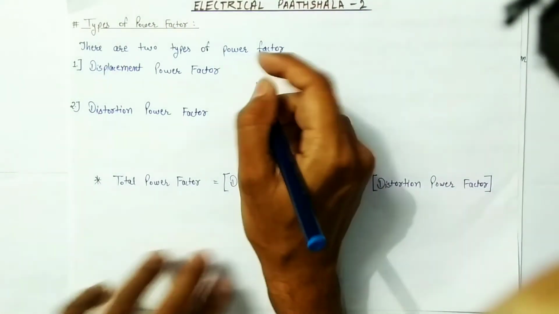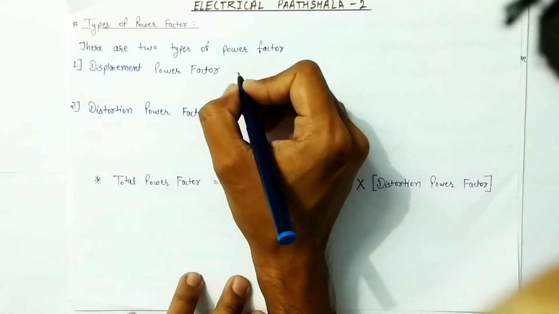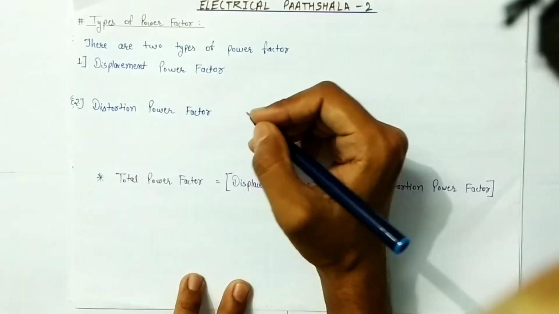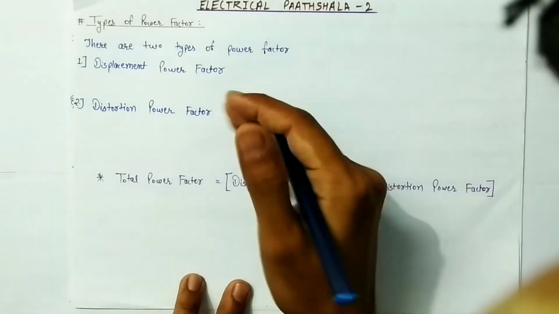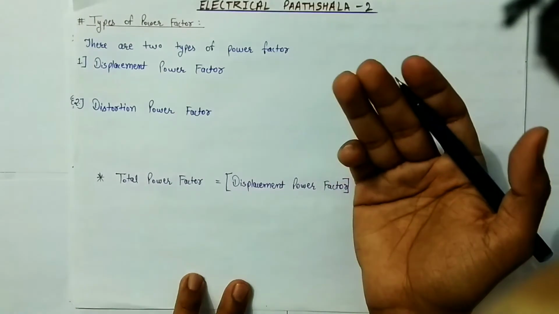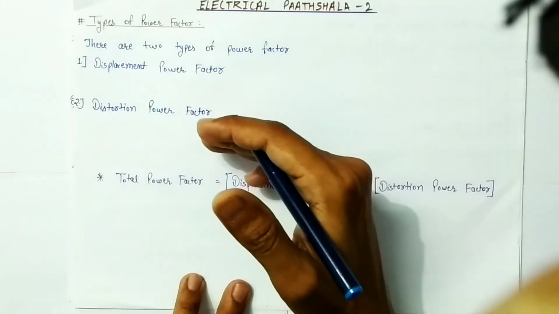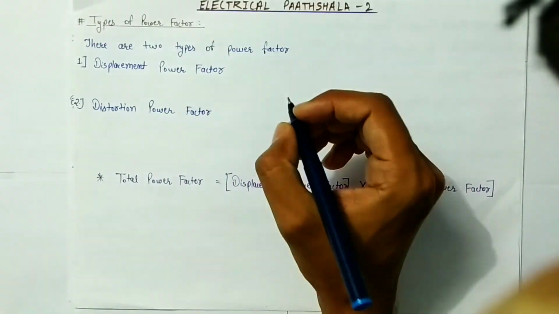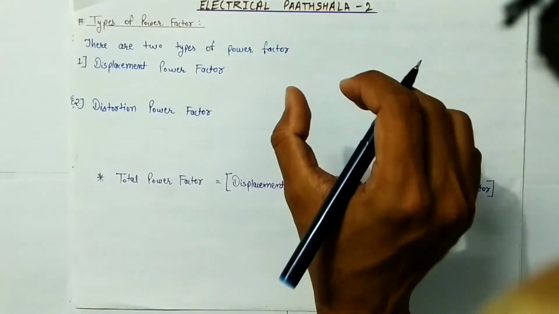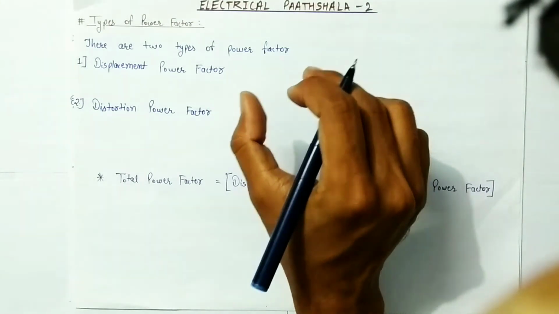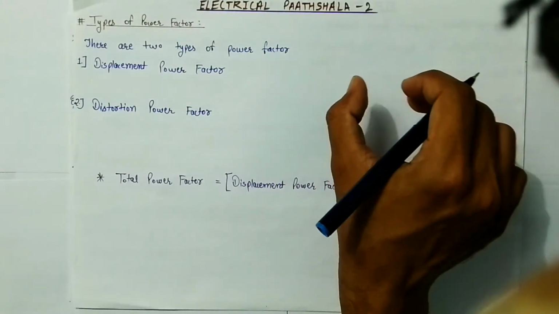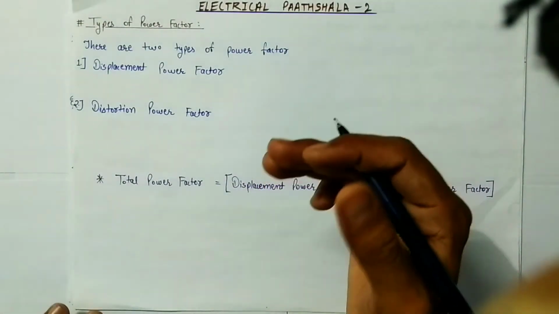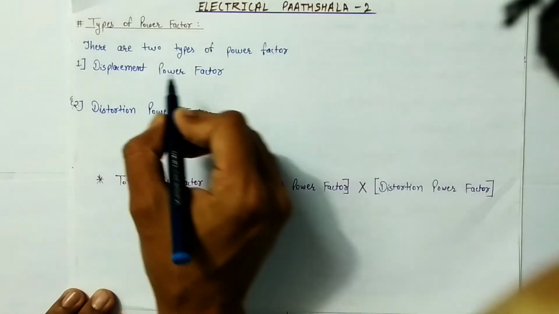So guys, in case of linear loads, the degradation of power factor is because of the reactive component of the load. Now what are linear loads? Like resistive load, capacitive load, inductive loads, and mixtures of these loads like RL, RC, RLC. These are all linear loads. In case of linear loads, if a reactive component is present, meaning inductive reactance or capacitive reactance in the load, then this degrades the power factor, and in this case the power factor is known as the displacement power factor.